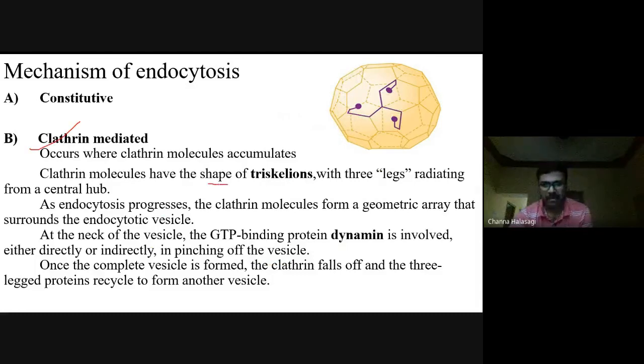Remember, clathrin is a molecule present beneath the cell membrane, and at the neck of the vesicle there is a GTP binding protein called dynamin. Then there is pinching of the vesicle, and then recycling of the clathrin occurs. These molecules come back to the cytoplasm and help in the endocytosis of the next molecules. So the two mechanisms for endocytosis are constitutive and clathrin. This is the clathrin molecule, having 3 legs. An image based question like this can be a potential question for you.